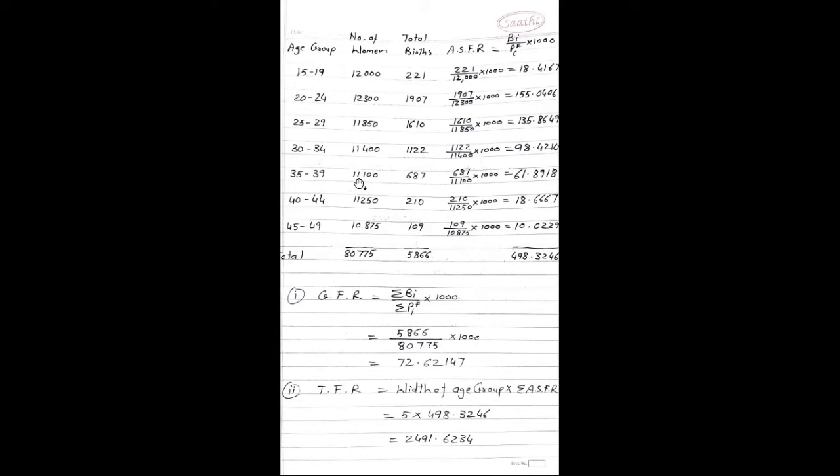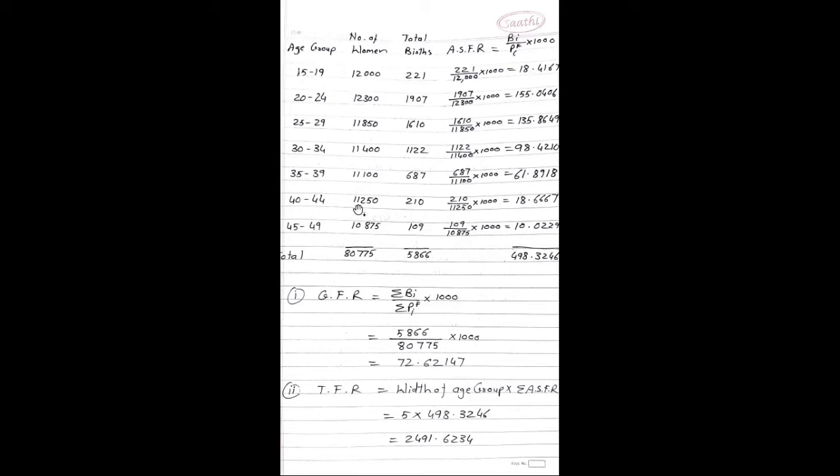Next age group is 35 to 39. Number of women are 11,100. Number of births are 687. ASFR value 687 divided by 11,100 into 1000, which is equal to 61.8918.